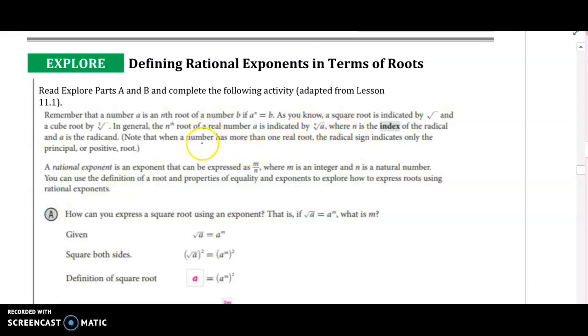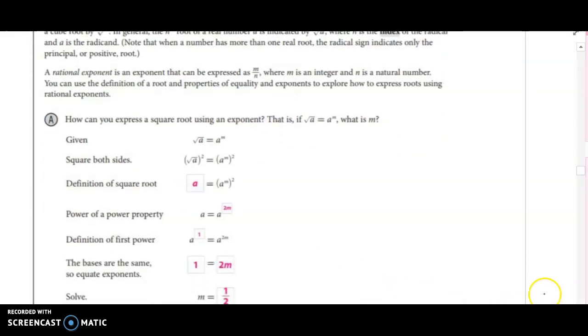Note that when a number has more than one real root, the radical sign indicates only the principal or positive root. Okay, a rational exponent is an exponent that can be expressed as m over n. So a rational exponent is an exponent that can be expressed as a fraction, right? Where m is an integer and n is a natural number. And you can use the definition of a root and properties of equality and exponents to explore how to express roots using rational exponents. So here it's going to walk us through an explanation of how to get the rational exponent from the root.